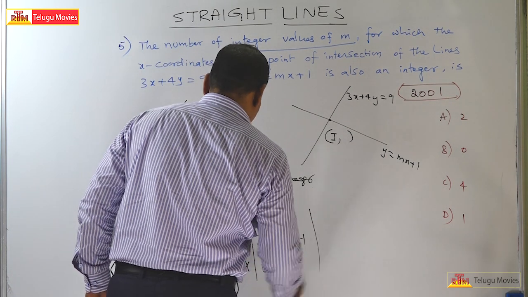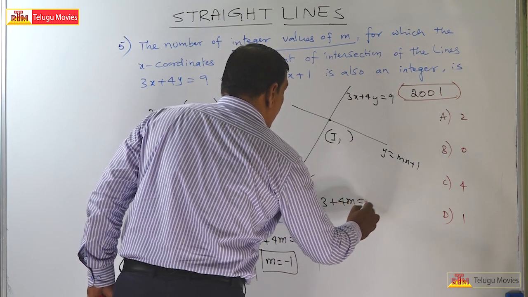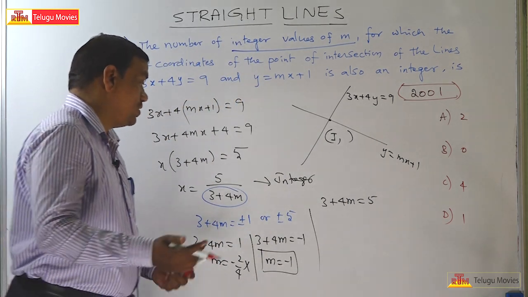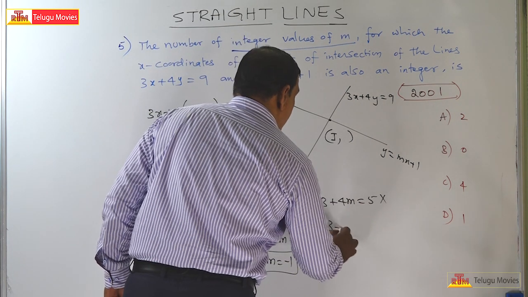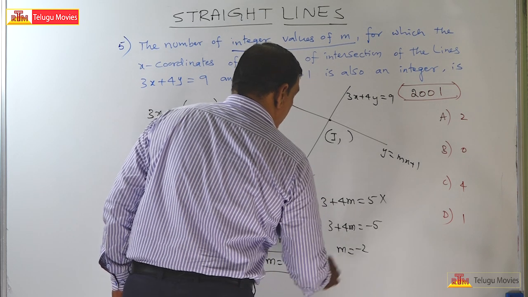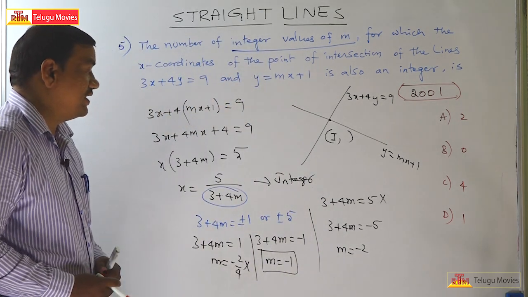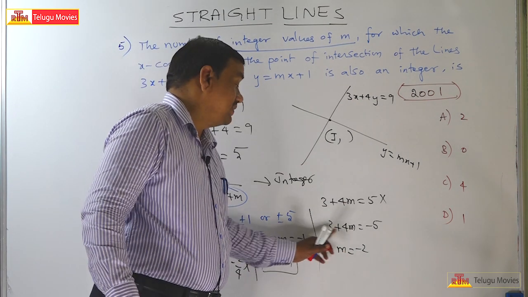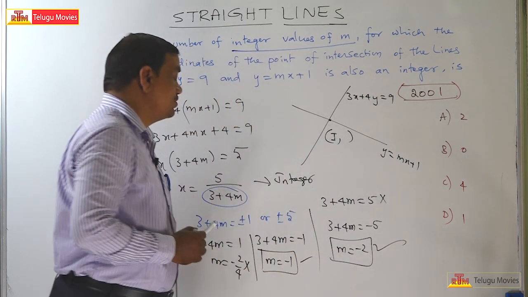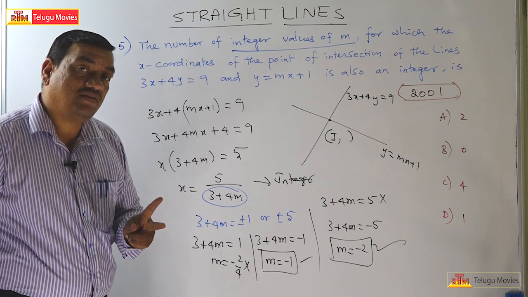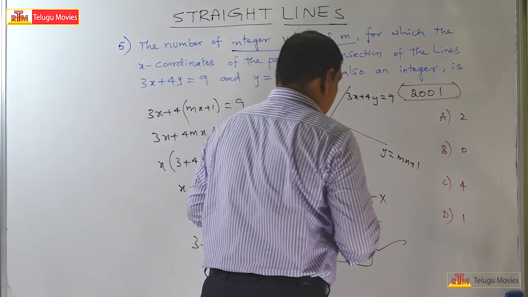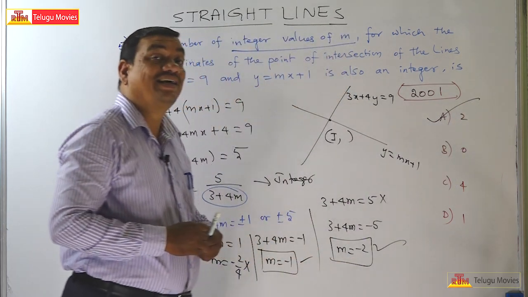Coming to plus or minus 5. 3 plus 4m is equal to 5: we cannot get an integer m. Now 3 plus 4m is equal to minus 5, so m is equal to minus 2. Check: 4 into minus 2 is minus 8, 3 minus 8 is minus 5. Therefore m is equal to minus 2. So we got 2 integer values, m is equal to minus 1 and m is equal to minus 2. Your answer is, the number of integral values is 2.